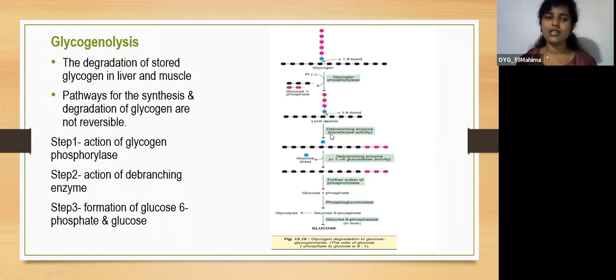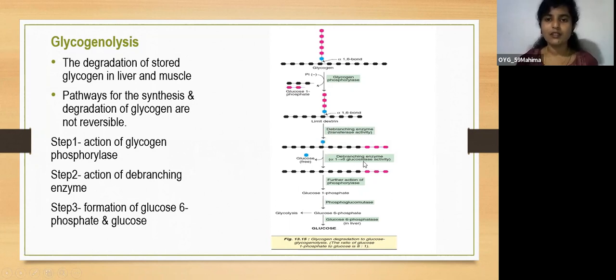So the next step is the action of the debranching enzyme. The debranching enzyme has transferase activity. With transferase activity, you can see this limit dextrin is converted into a linear chain of glucose, and one glucose residue remains here, still with the 1,6 bond and the branching still there. Only one glucose residue remains under the action of the debranching enzyme, through its transferase activity.